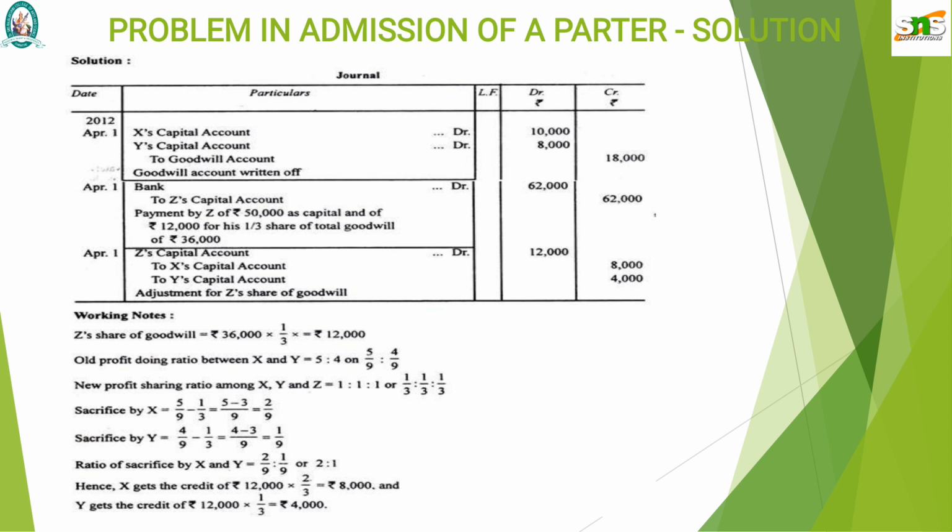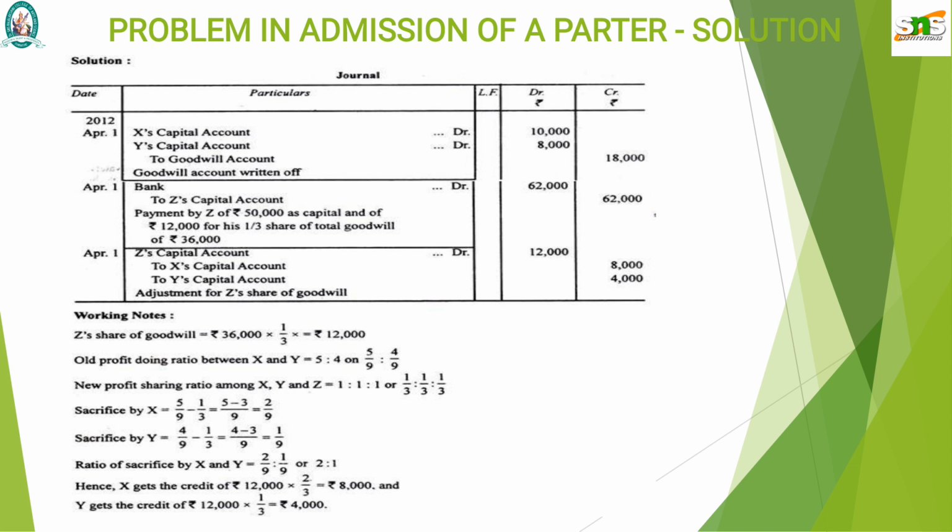Taking 9 as the common factor: 9 into 9, 1 times 1 into 5, 5 minus 9 into 3, 3 times 3 into 1, 3. So 5 minus 3, that is 2 by 9, is the sacrifice made by X. The similar calculation is to be made for Y.